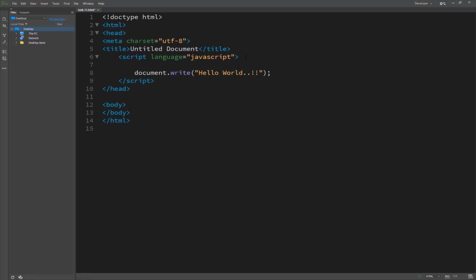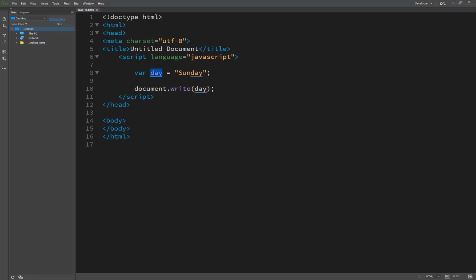So you just use the variable in place of a string as an argument in the document.write method. We write here, and you see in the previous lecture we learned how to create a variable. Then I write a variable name, equal to, and I assign a value to the variable, like Sunday. We save this file, pass the variable called day here, and save. Now you see the result.